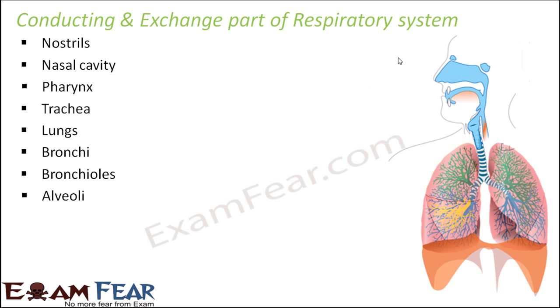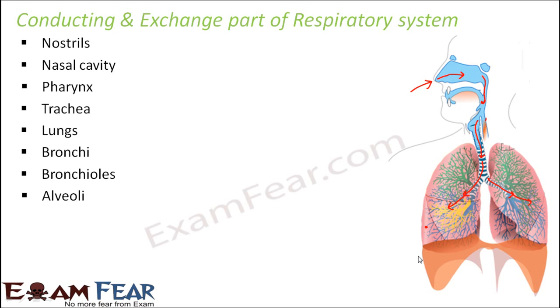If you look at the overall process of how air passes through the respiratory system, the air comes inside and passes through the nostrils and then the nasal cavity. So they are helping in the process of conduction, that is, they are helping the air to get conducted from one part to another. From the nasal cavity it passes to the pharynx, from the pharynx into the trachea, from the trachea into the bronchi, from the bronchi into the bronchioles, and from the bronchioles to the alveoli.